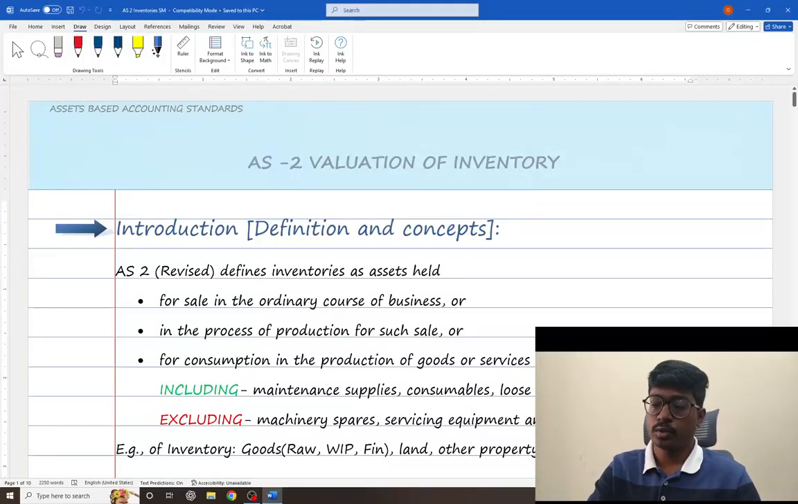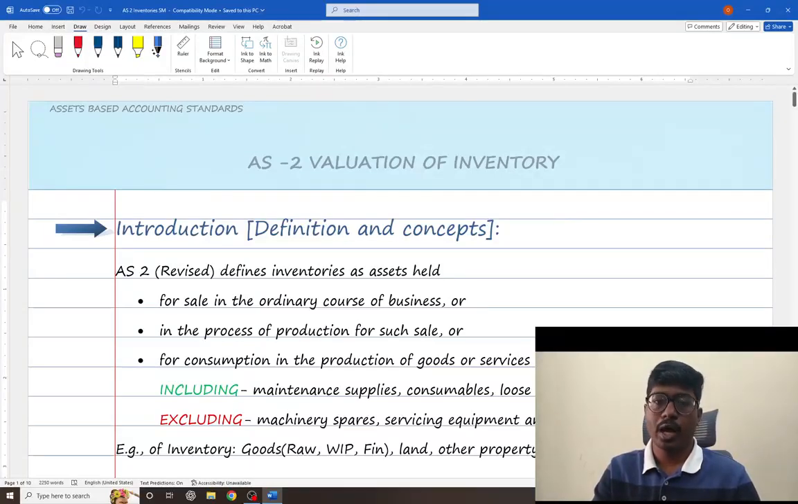Today, we are going to revise a short yet important chapter, AS2, Valuation of Inventories. If you have prepared thoroughly, this chapter would give you a leverage of 2 to 4 marks in your exams. This might be asked in a direct 4 marks question, or it can be a 2 marks MCQ, or it can be embedded into another big question, maybe consolidation or any other chapters.